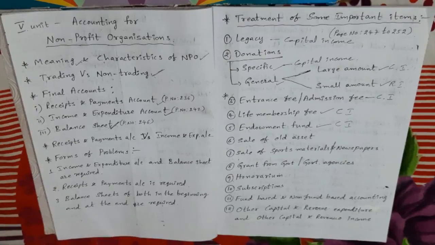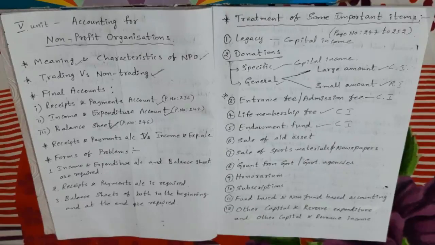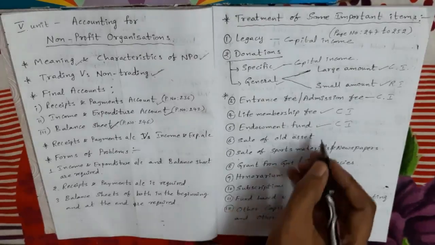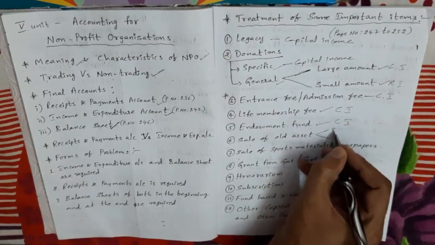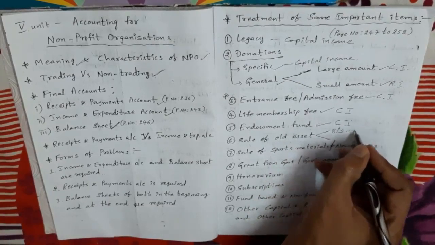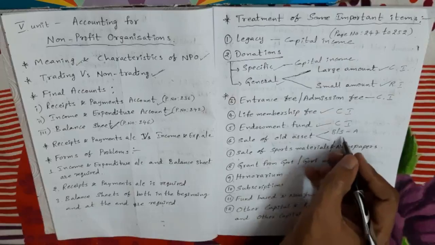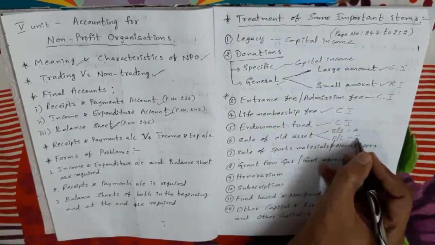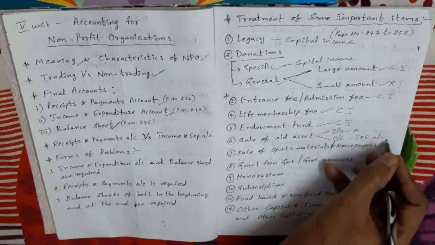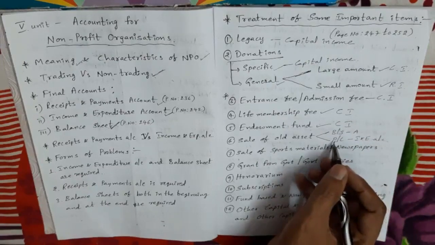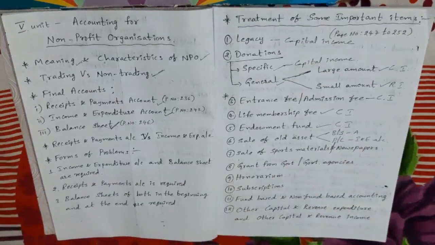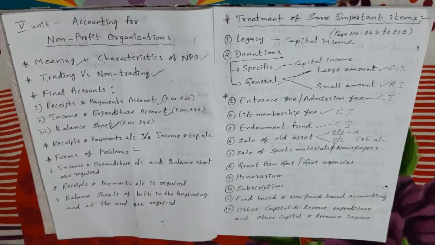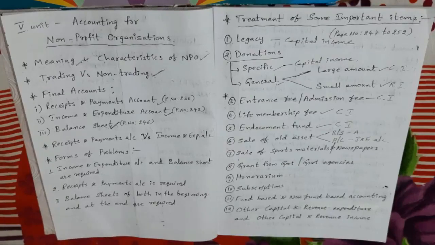But the value of the asset we sold, that we have to deduct from the related asset on the asset side of the balance sheet. So here the sale of asset we are adjusting in the balance sheet by deducting from the related asset, and the profit or loss we take in the income and expenditure account. Suppose by selling the asset we get profit, that profit comes on the income and expenditure account credit side. If we get loss, that loss amount we take on the income and expenditure account debit side.